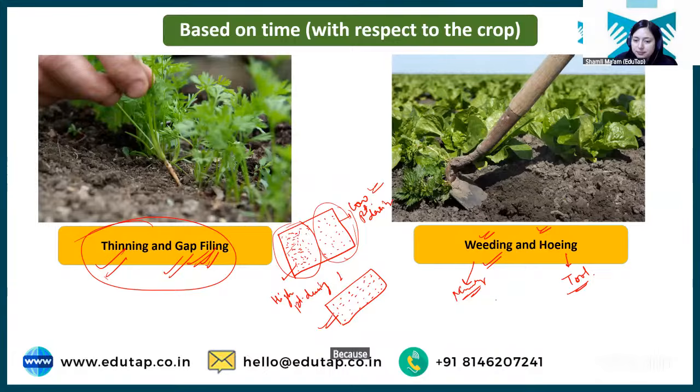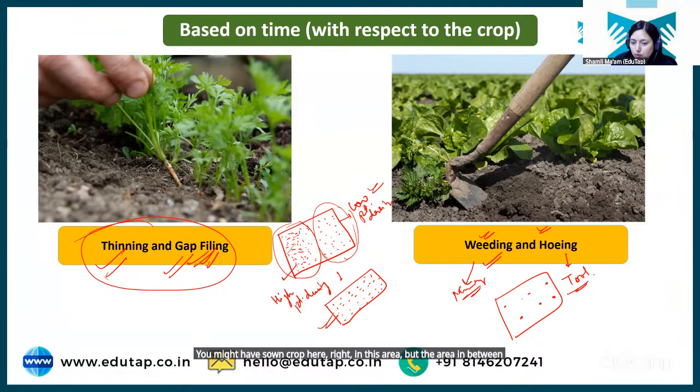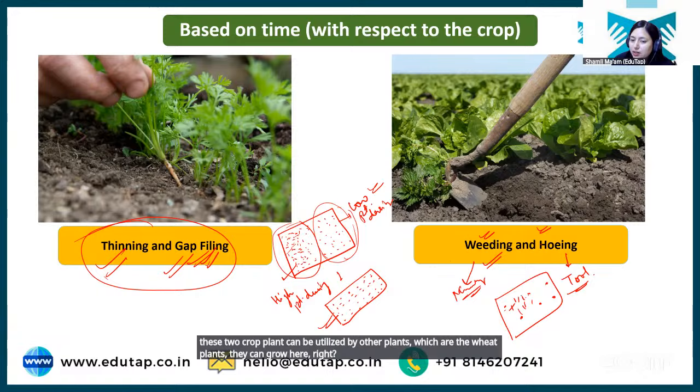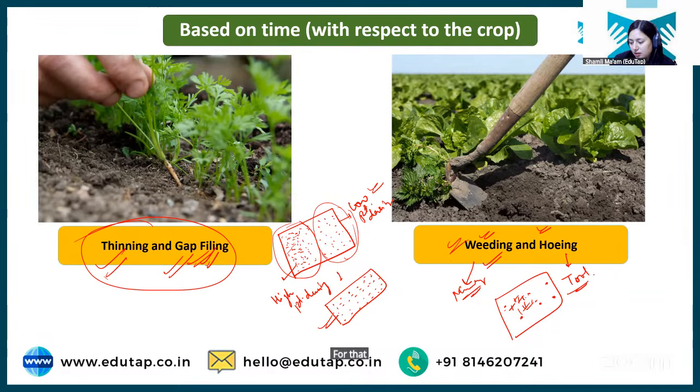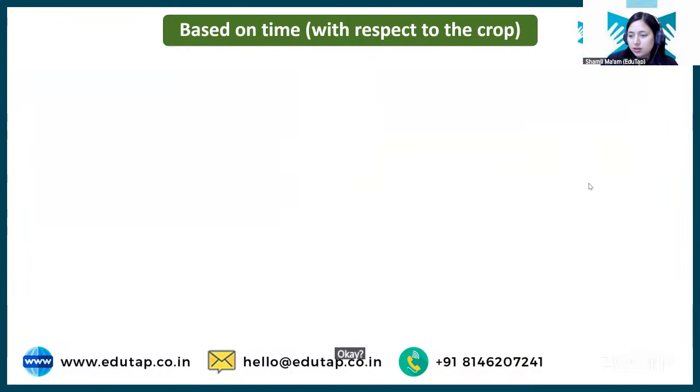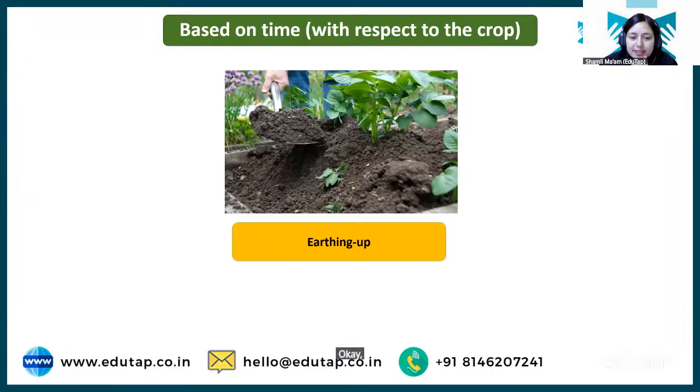Because see, this is your field. You might have sown crop here, right, in this area. But the area in between these two crop plants can be utilized by other plants, which are the weed plants. They can grow here, right? So what we need to do is remove these weed plants. For that, weeding and hoeing is done. Okay, next is earthing up.